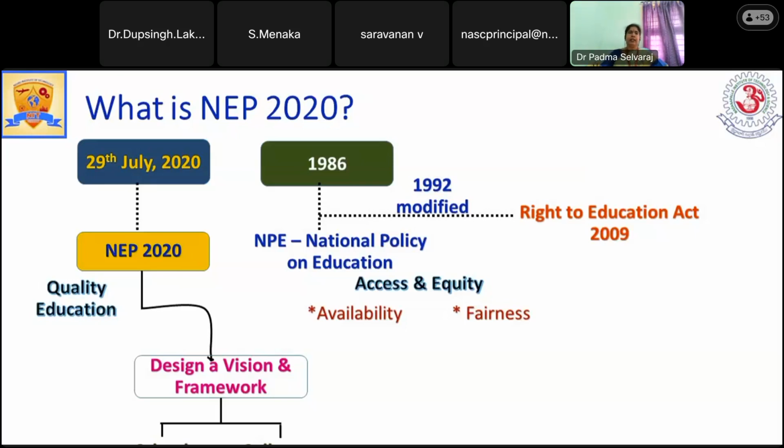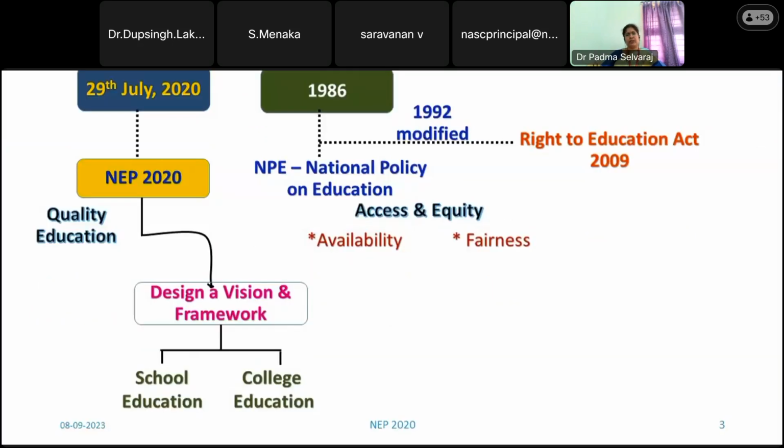But on 29th July 2020, the existing government, under the leadership of Prime Minister Narendra Modi, introduced NEP 2020, the National Education Policy 2020. Because of the pandemic period, it did not come into bloom due to several funding and other problems. They have focused towards quality education.